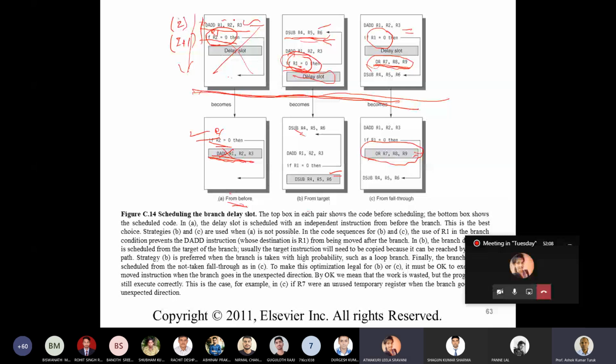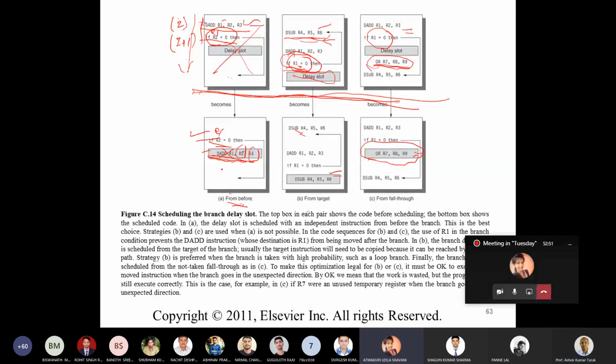My doubt is here: add R1, here it is updating R1, adding R2 and R3. What if the target of the branch is like add R2, R3, R4? So it is updating R2 in the branch target. R2 is a source register, R3 is a source register. These two are source registers, so R1 is updated here, not R2.